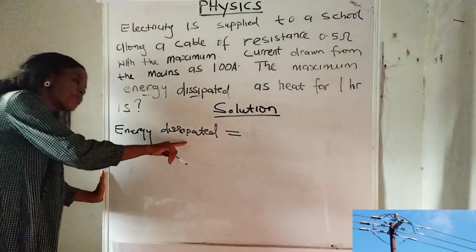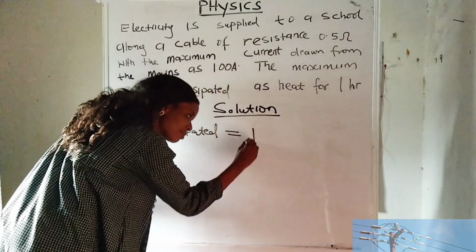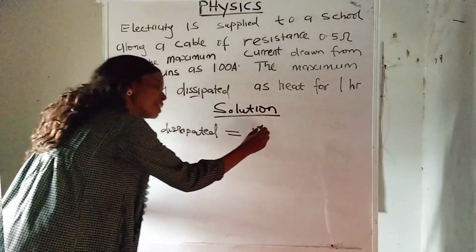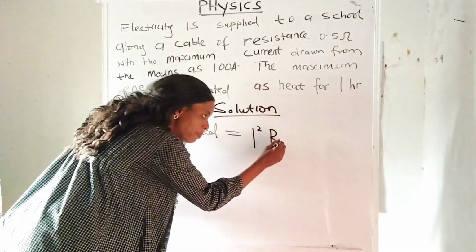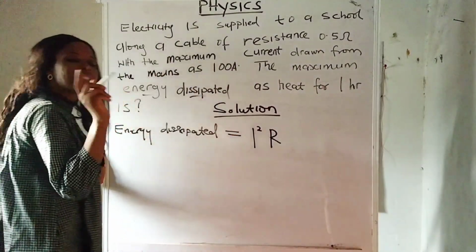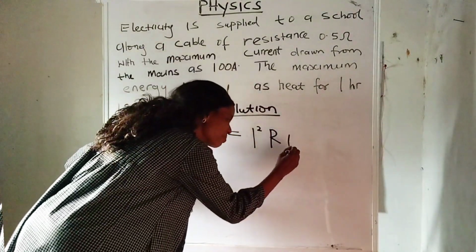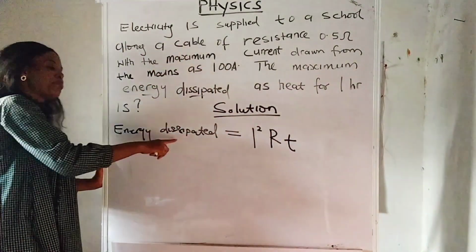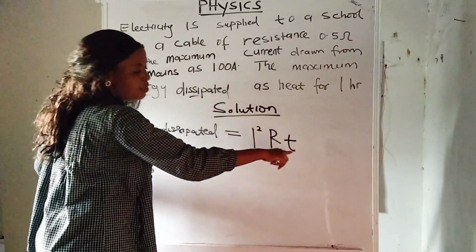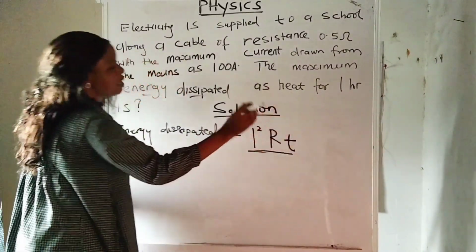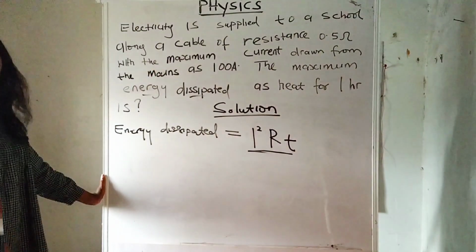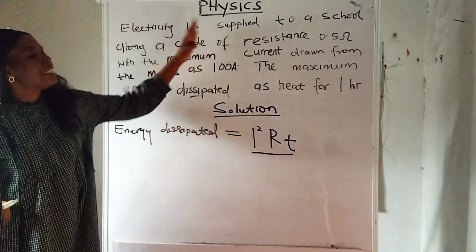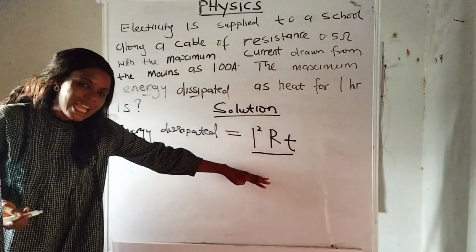Therefore, our energy dissipated would be the current flowing in the cable squared, and the R, which is the resistance offered to that current flowing in the cable, multiplied by the time that it takes to supply the current. Thereby energy dissipated is equals to I squared R T. This is the formula we are going to use to get this energy dissipated. Let's continue. What do we do next? We substitute the values, the data given to us in this question, into this formula.